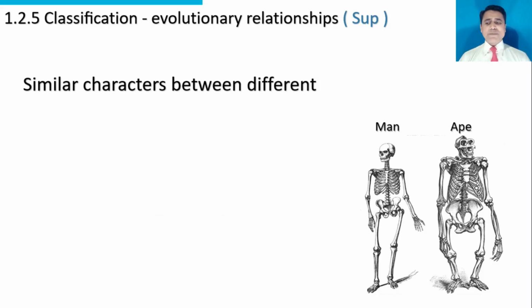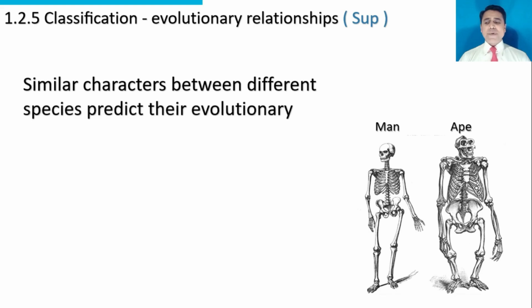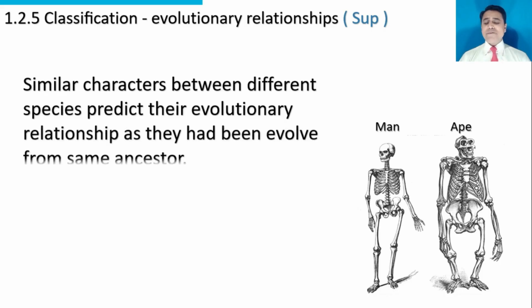Similar characters between different species predict their evolutionary relationship, as they had evolved from the same ancestor. There are similar features in the skeleton of man and ape. These similar features reflect that these two species have a common ancestor.